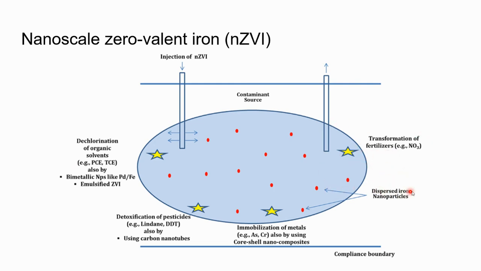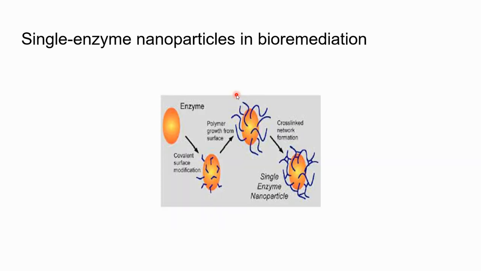These are dispersed iron nanoparticles, and they are doing all these things like dechlorination, detoxification, and also immobilization of the metals. Immobilization of the metals can also work for reducing the chemical pollutants as well. So this is the whole process of how that works.